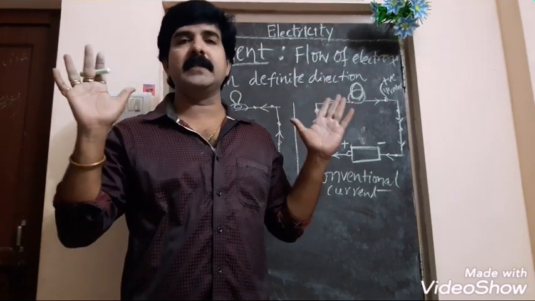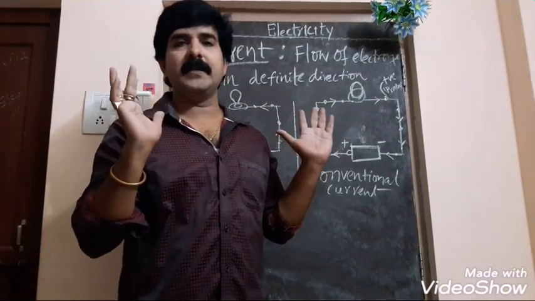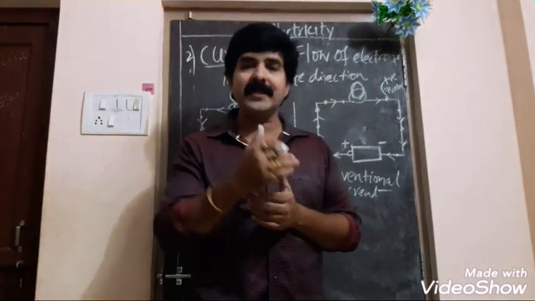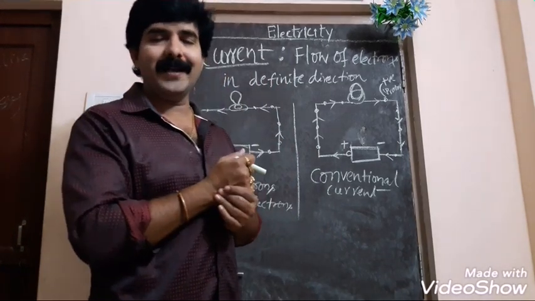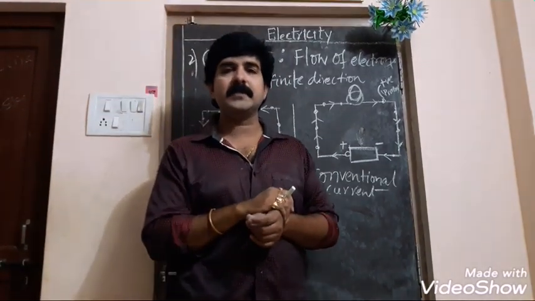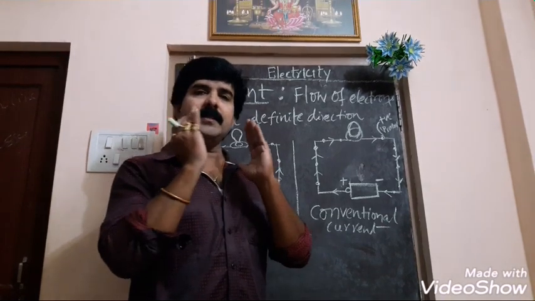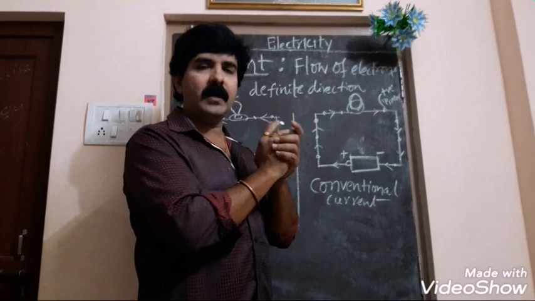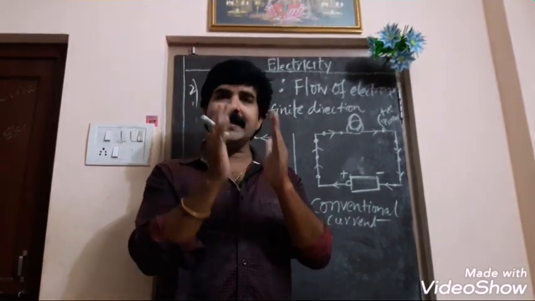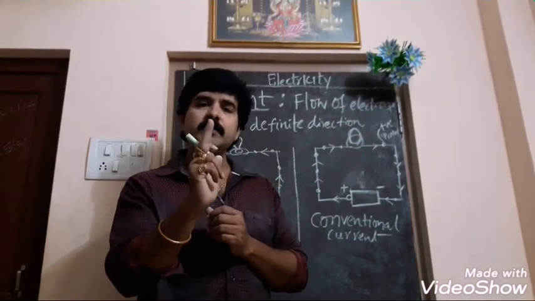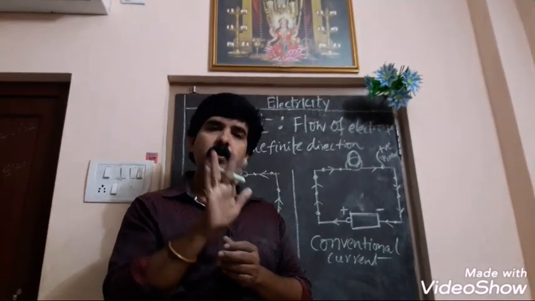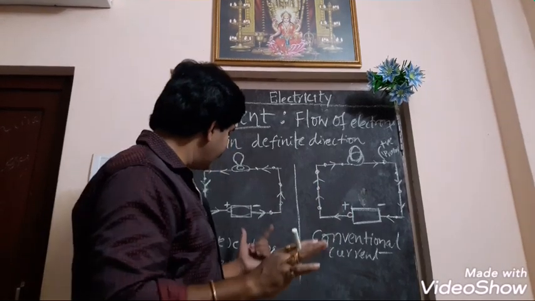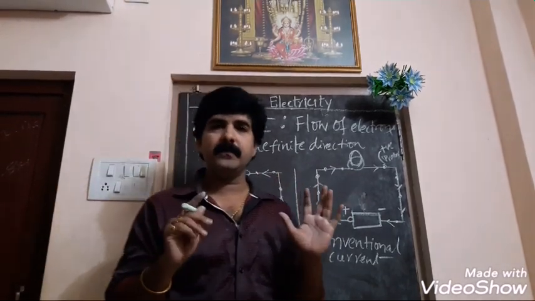Protons are nowhere concerned in the flow of current. In the new methodology, after discovering electrons, we found that the active participant in the current is only the electron. Protons don't flow. They remain at the center itself.